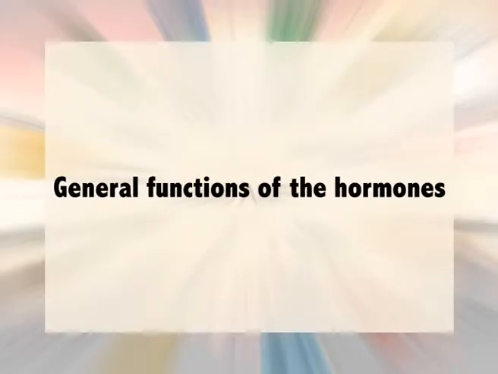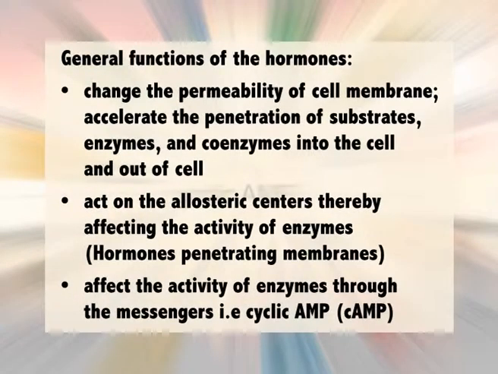Now, let's discuss the general functions of the hormones. First, they change the permeability of the cell membrane, accelerate the penetration of substrates, enzymes, coenzymes into the cell and out of the cell. Second, they act on the allosteric centers, thereby affecting the activity of enzymes, hormones penetrating membranes. Third, they affect the activity of enzymes through the messengers, that is, cyclic AMP. The hormones which cannot penetrate the membrane act on the genetic apparatus of the cell, nucleus, DNA and promote the synthesis of enzymes, for example, steroid and thyroid hormones.